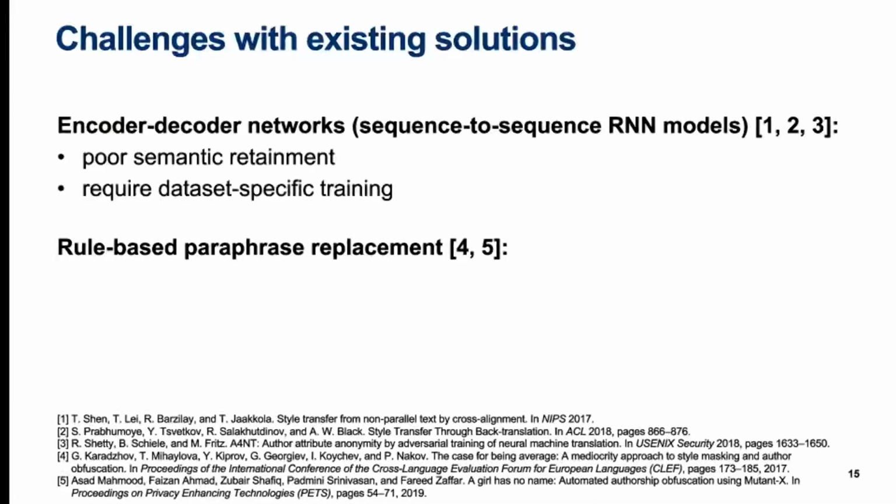Encoder-decoder networks are sequence-to-sequence architectures, typically using recurrent neural networks like LSTMs. They try to produce a style-neutral latent encoding of the input and then decode it to the target style. Even though they're currently the dominant approach to style transfer, they exhibit quite poor semantic retainment and also require separate training for each dataset. Rule-based paraphrasing allows better control of semantic retainment, but tends to have a limited applicability.